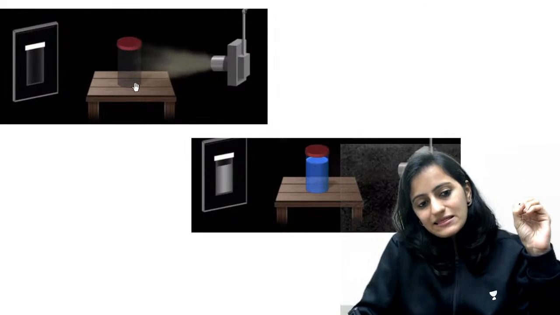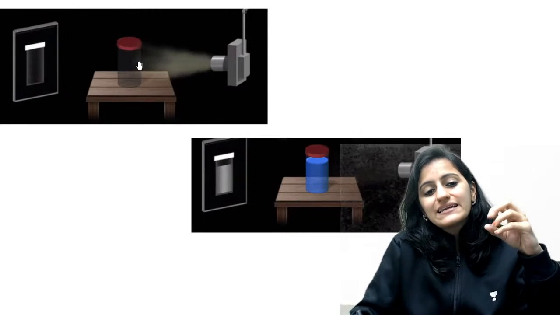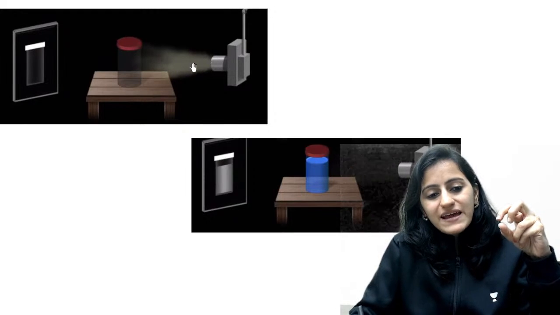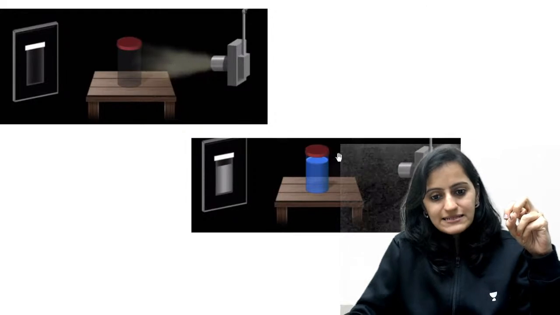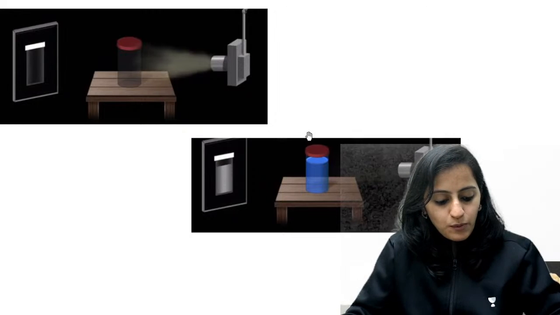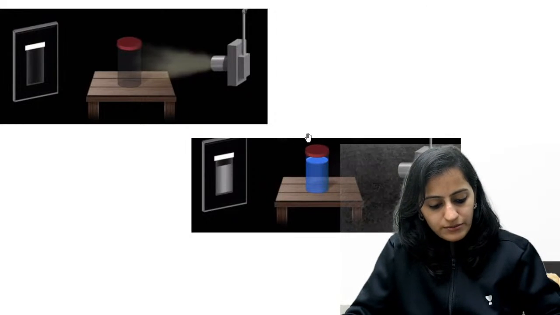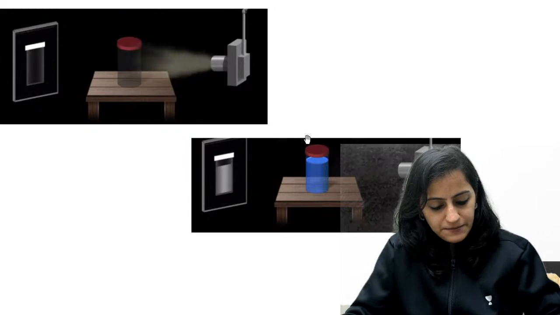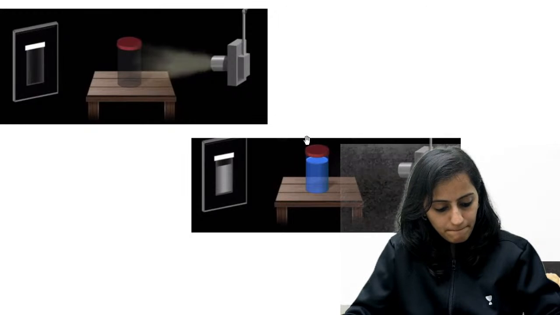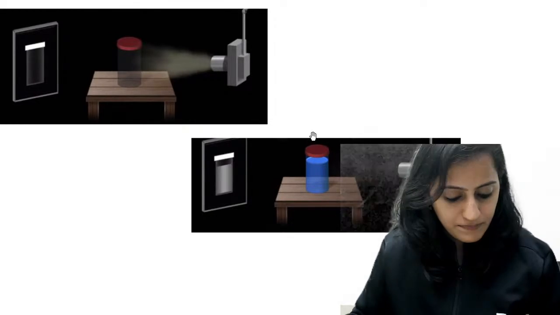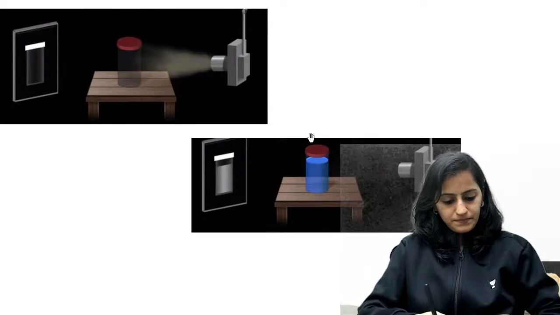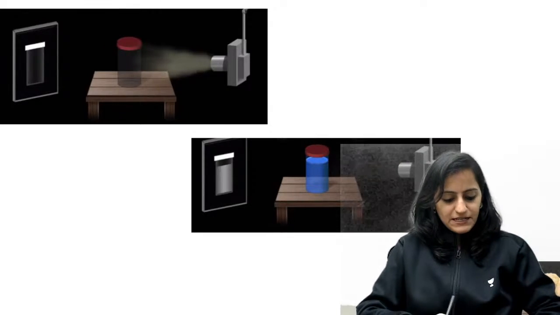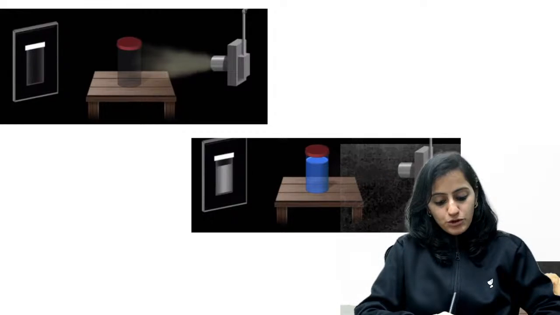Now, when we take an X-ray image, a radiograph, in the first one, which contains air, the number of X-rays passing through air as compared to the rest of the 2, will it be less or will it be more? Absolutely right. The number of X-rays passing would be more.